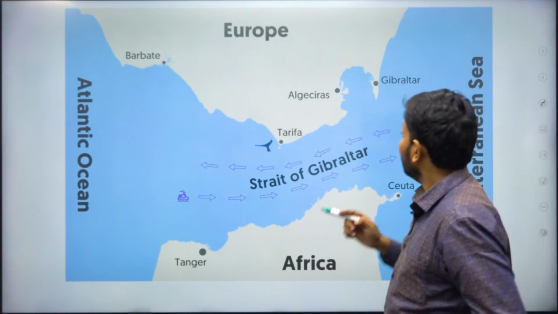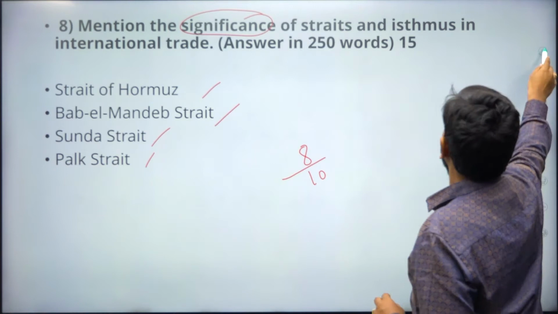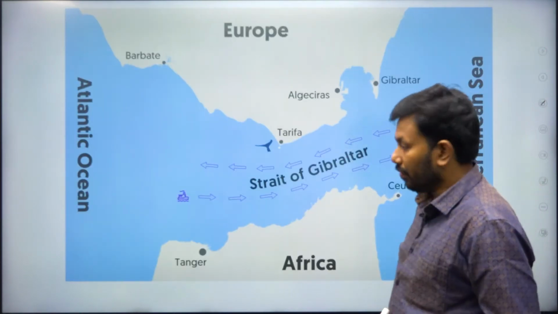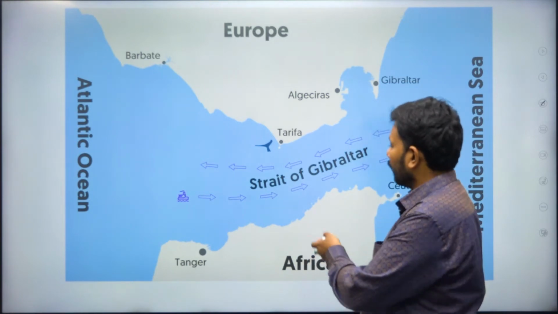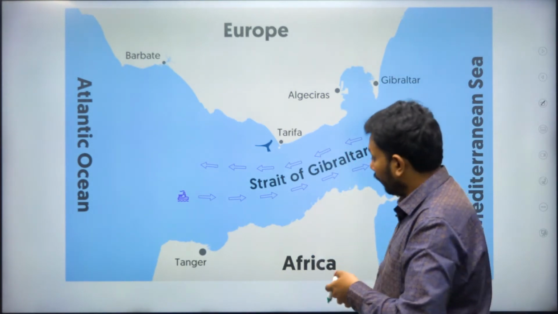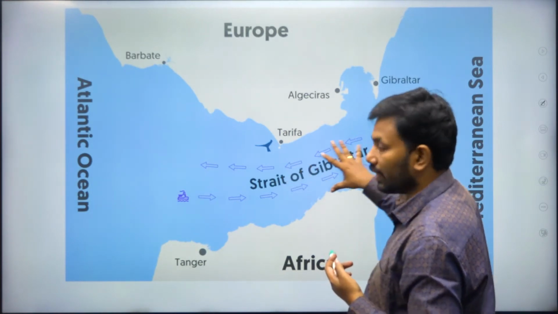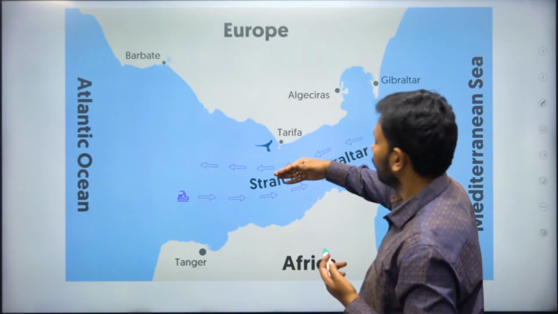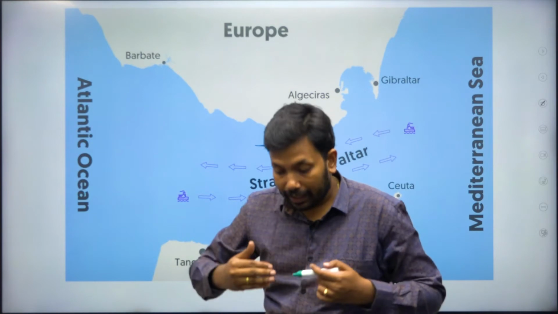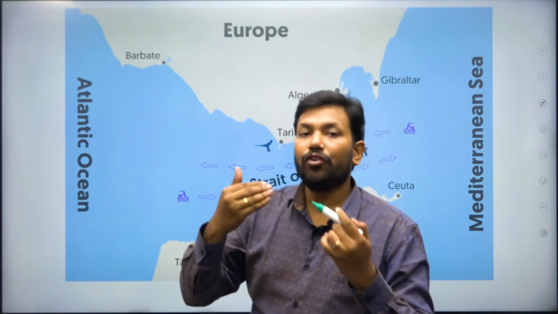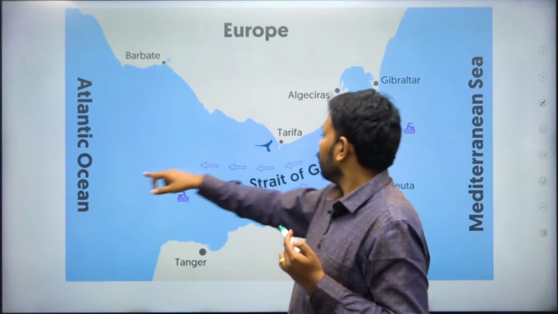Now, he is asking about significance. In significance, you can write, for example, the Morocco and Mistral winds, all these winds that go from Africa to Europe, carry dust along with them. Because of the Strait of Gibraltar, all the dust is settled in this strait, and southern Europe is not affected by the expansion of the desert. Expansion of the desert is checked, is stopped by the Strait of Gibraltar.